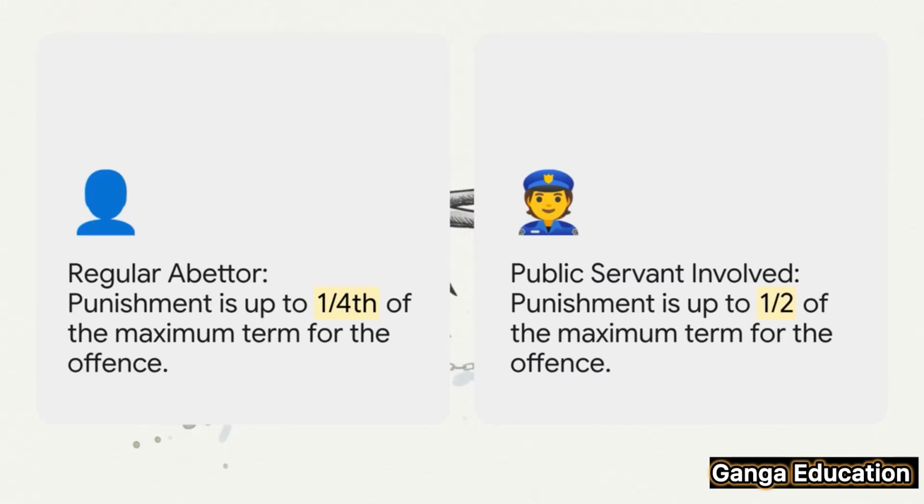Now, let's talk about punishment, because this is where it gets really interesting. For a regular person who abets a crime, the punishment is up to 1/4 of the maximum jail time for that main offense. But if the abettor, or the person being abetted, is a public servant, someone whose job it is to prevent that crime, the punishment jumps up. It can go up to 1/2 of the maximum term. This shows just how seriously the law takes the role and responsibility of public servants.